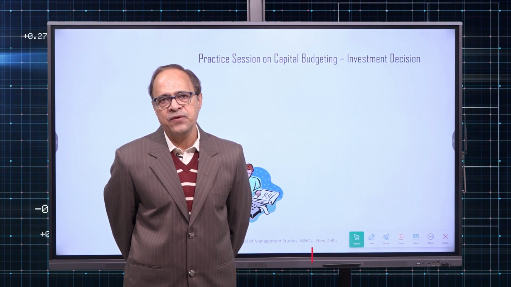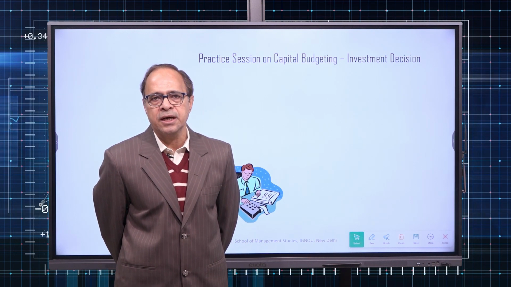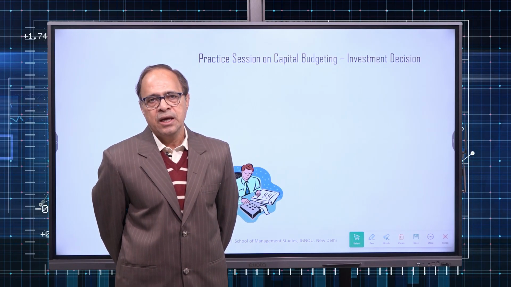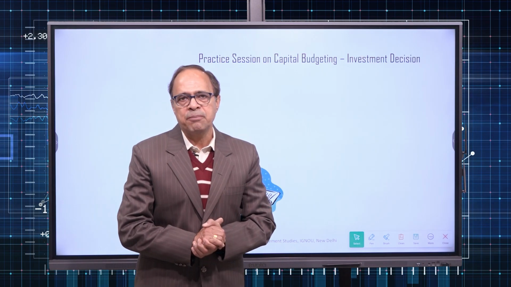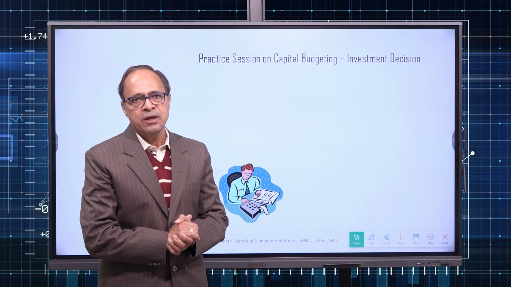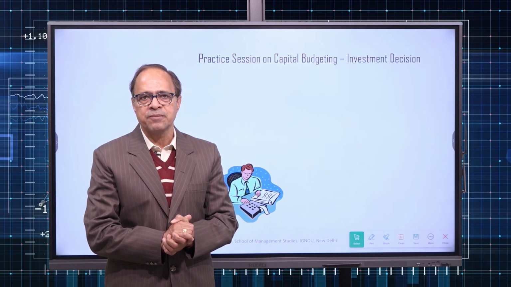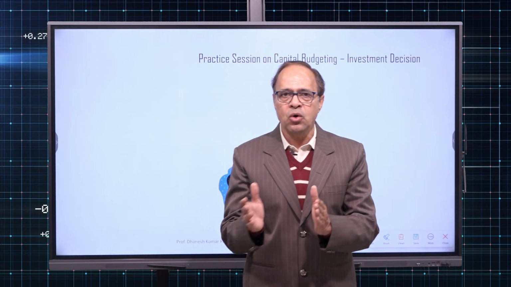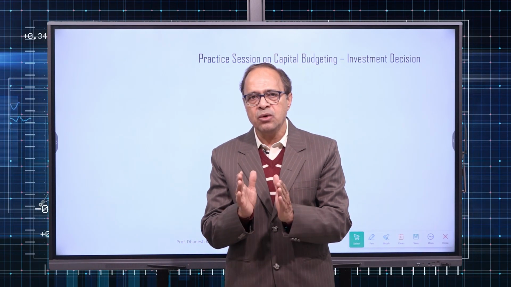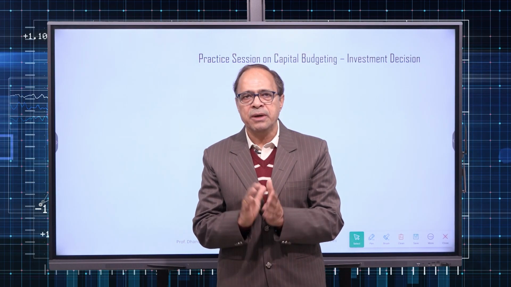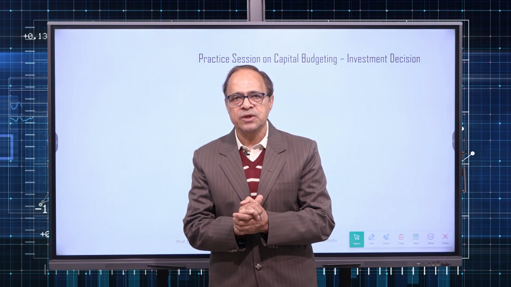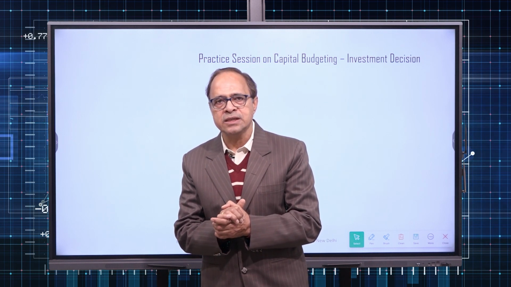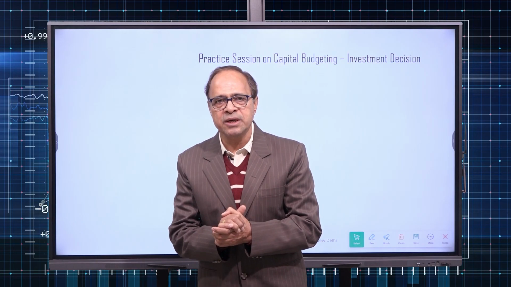Like we learned different methods, payback period method, ARR method, NPV method and so on. All those methods we will practice, and more importantly, at the end of this session we will practice one numerical on replacement decision. That means if a company has to replace the old machine with the new one, old technology with the new one, then how the feasibility has to be checked, particularly the financial feasibility with the help of capital budgeting method. So that will be the last important question in this video. So let us begin this video.